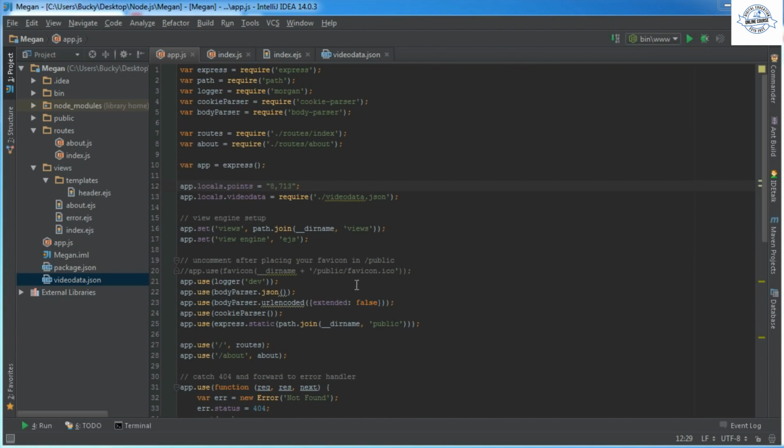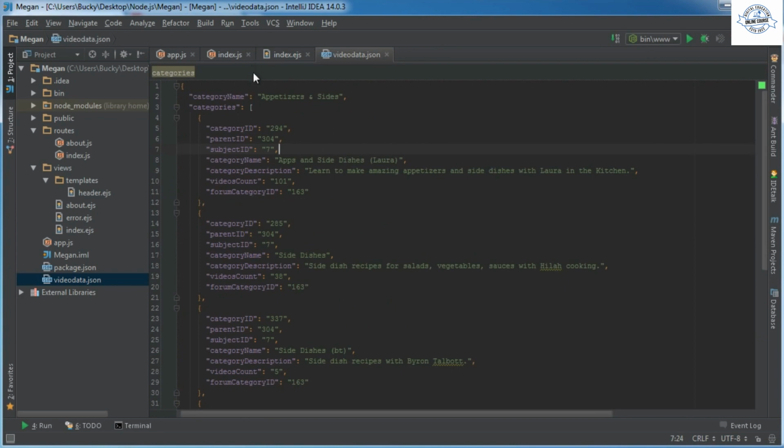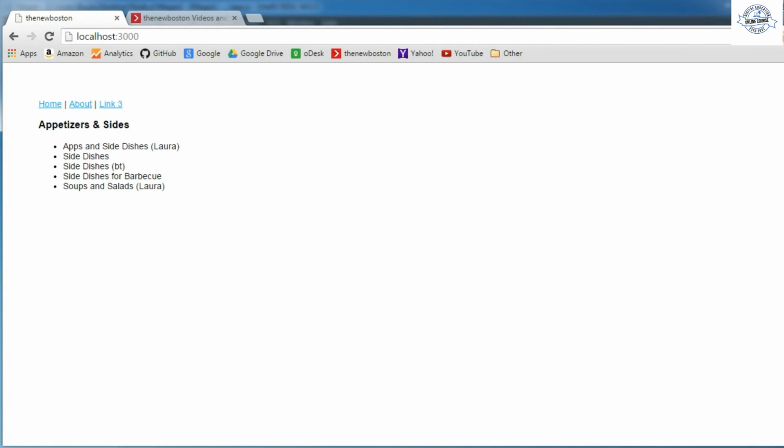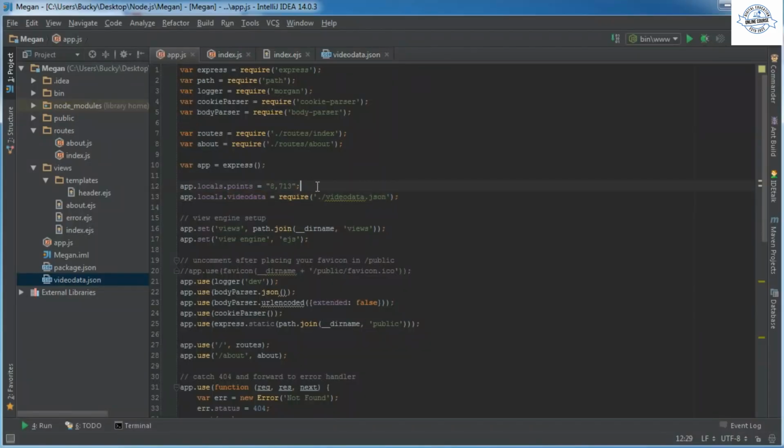And this is pretty much the problem that we have. So we already learned that whenever we want to work with JSON data, we can take this file or a reference to it, and we can store it inside a variable that we can use anywhere in our program on any page that we want. Simple enough. But here is the little issue, and it's not really a problem, in the sense we don't have any errors, but this is kind of the thing that irks me a little bit.